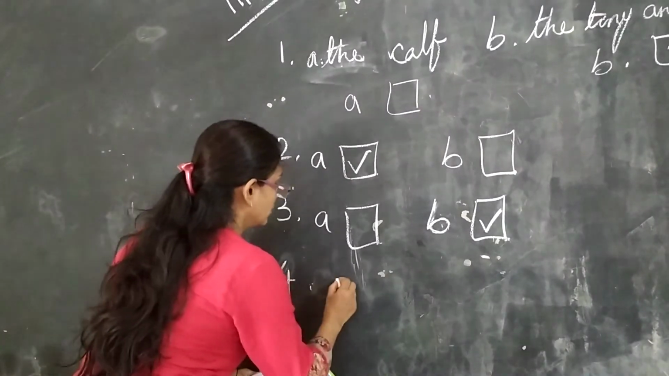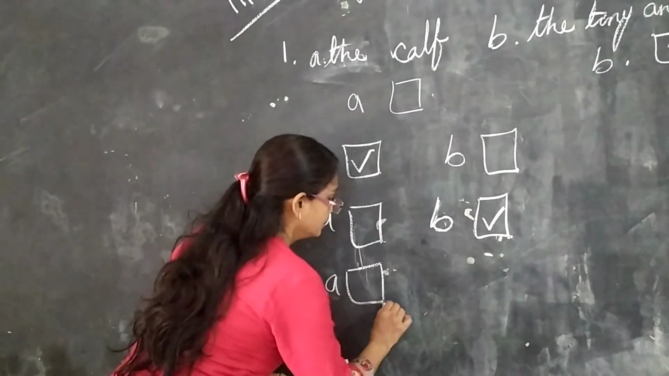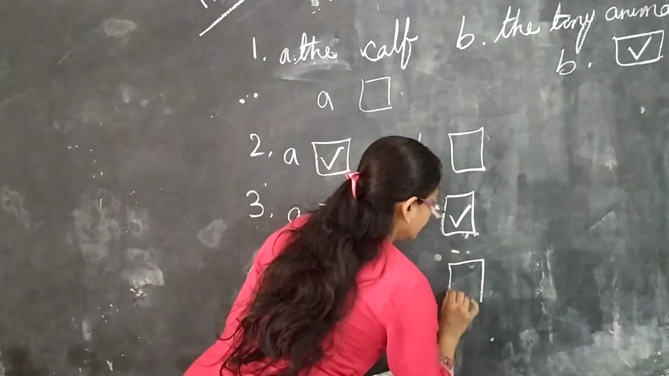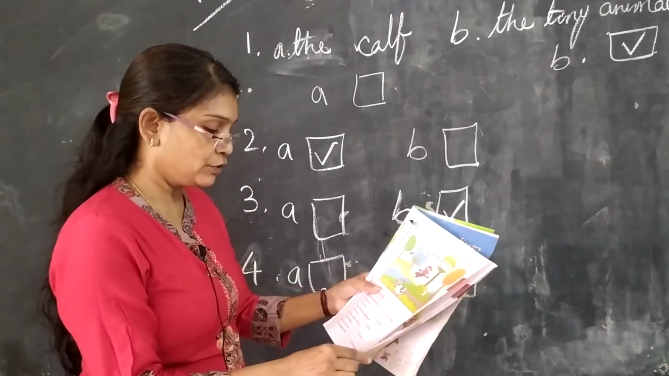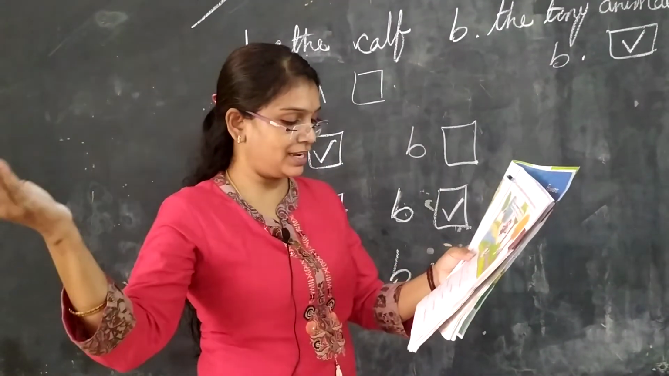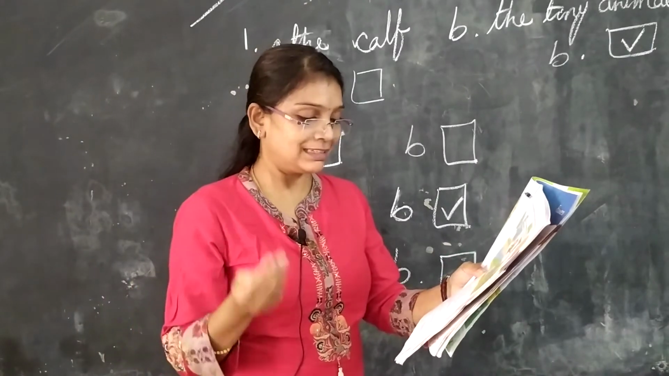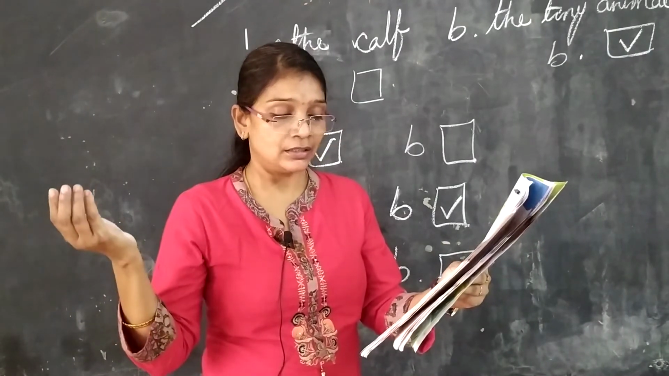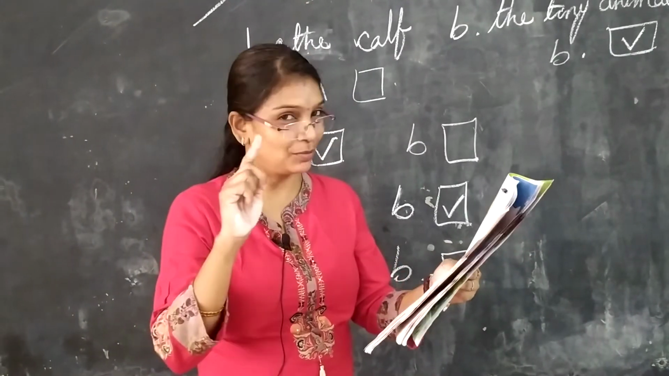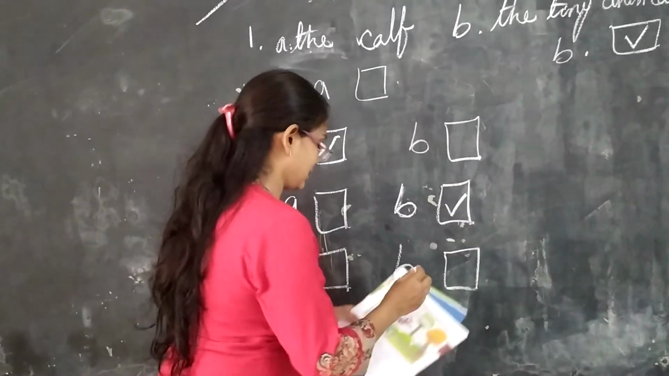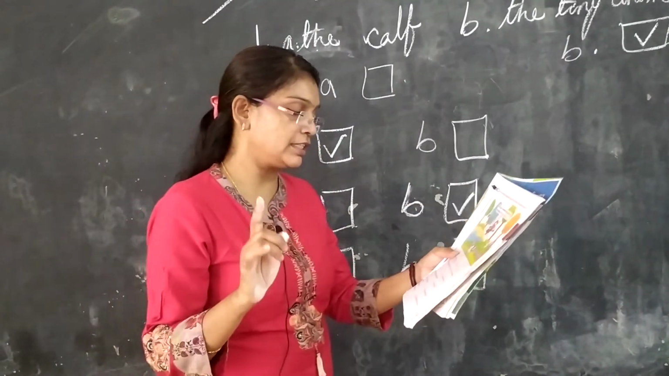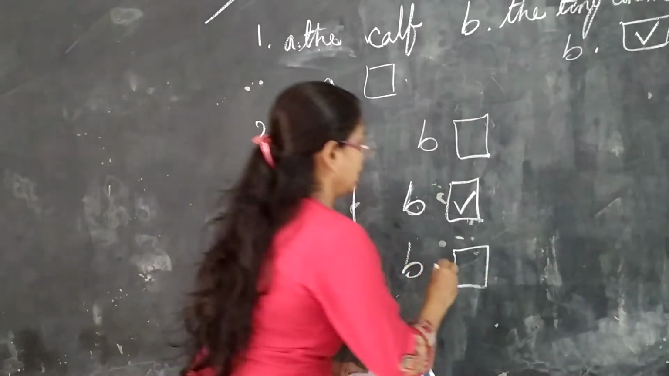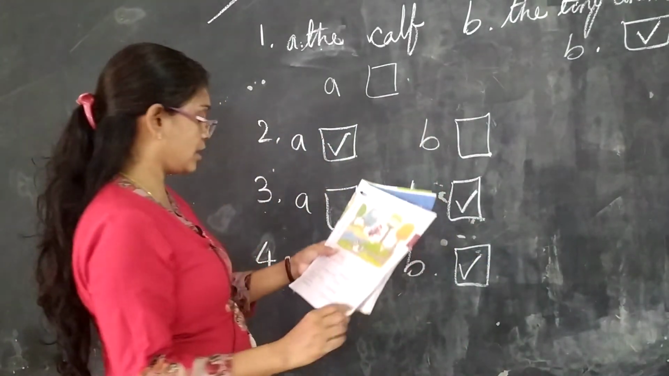Now fourth one, children. A and B. Which one is it? Ask the tall tree. Who said, the green grass or else the water in the river? The water in the river. Yes, the water in the river said, ask the tall tree. So put a tick mark.